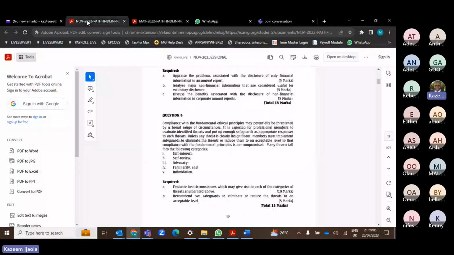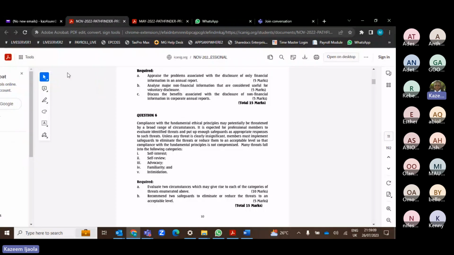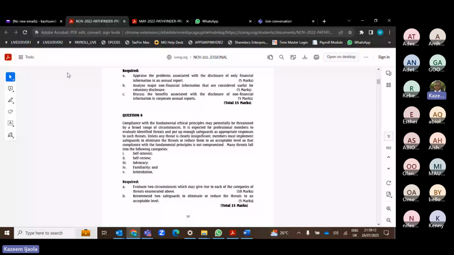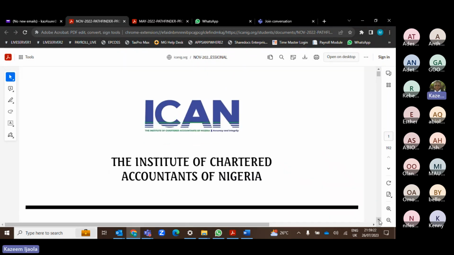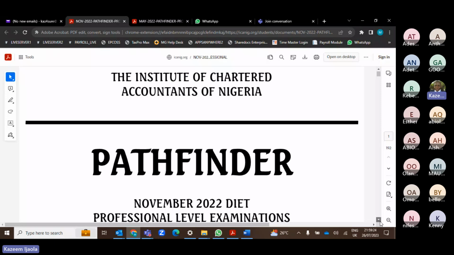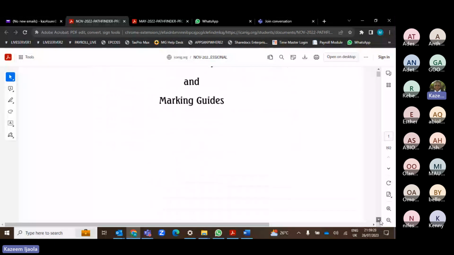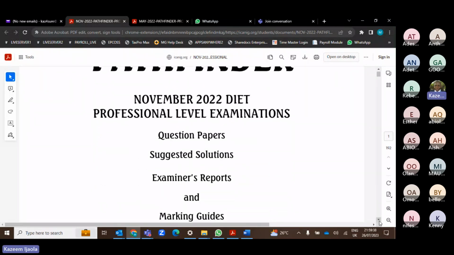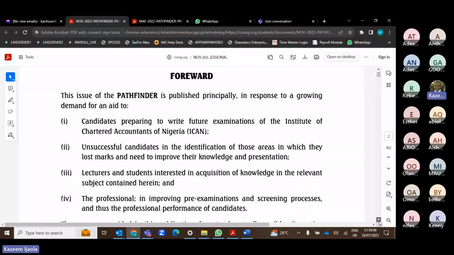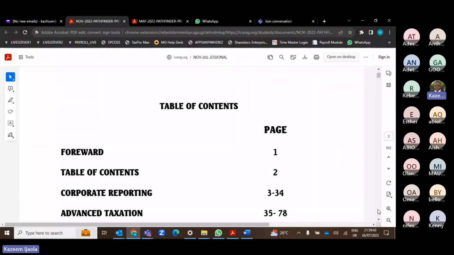The first one I'll be discussing, where did I get this one from? This one is your November 2022 diet. Let me zoom it so that you guys can see. I will just read out the questions for you, then I'm sure you will know the answer, and you go and take care of it on your own later on. You know when I told you that chapter 1 to chapter 5 of your pack are like your secret, a bonus for you, because I don't joke with them. They come out every diet. So this is an example of such.